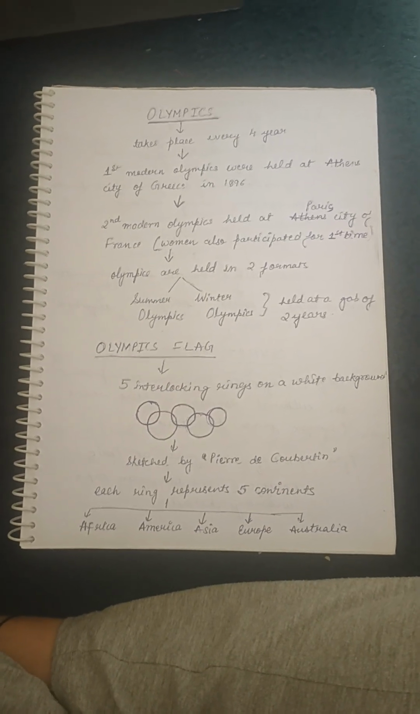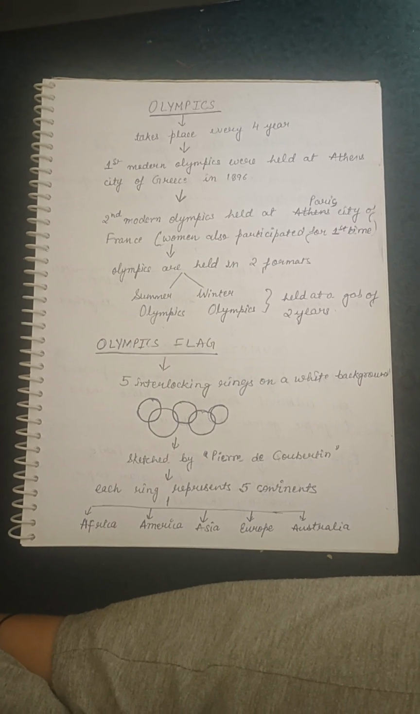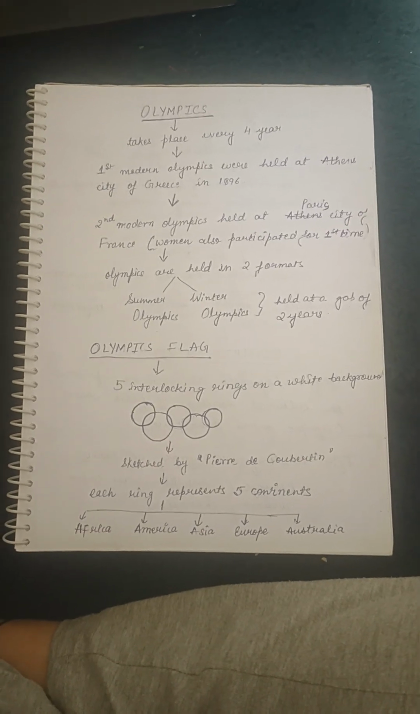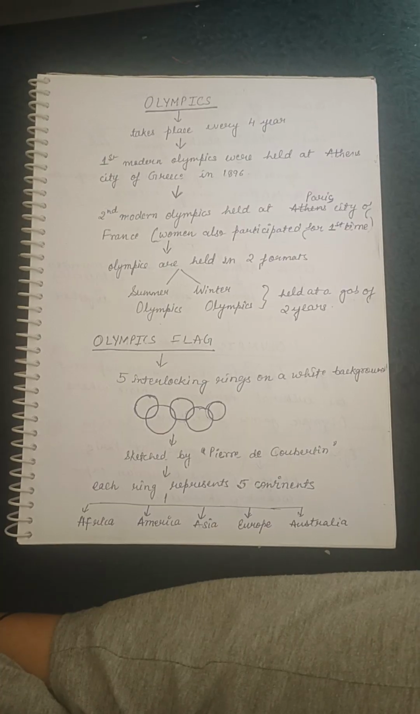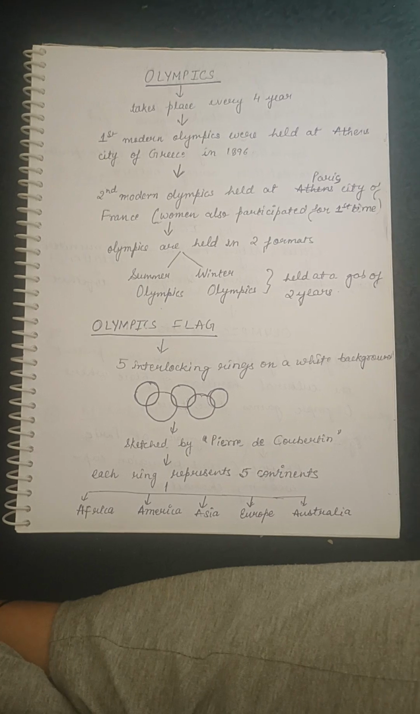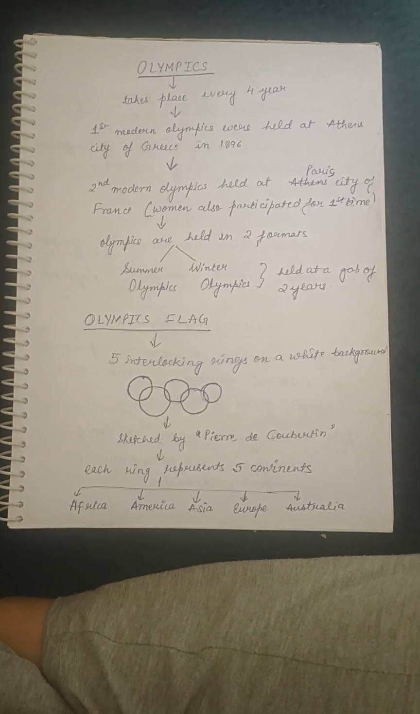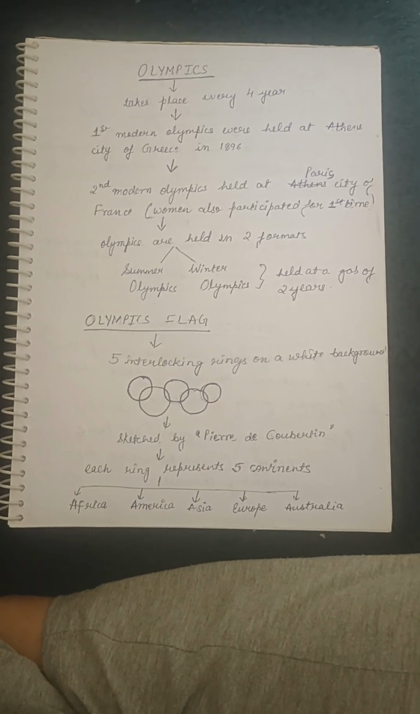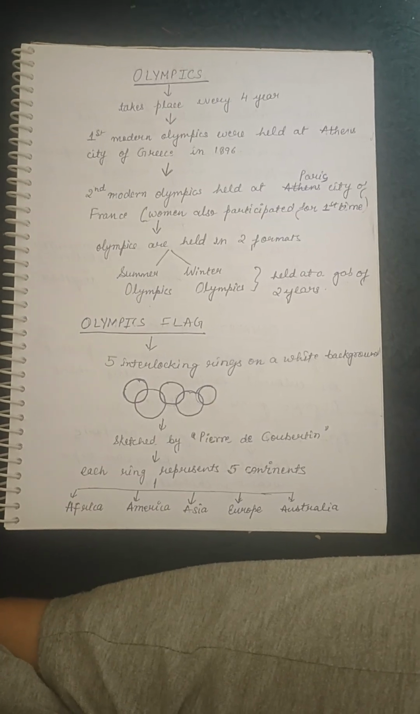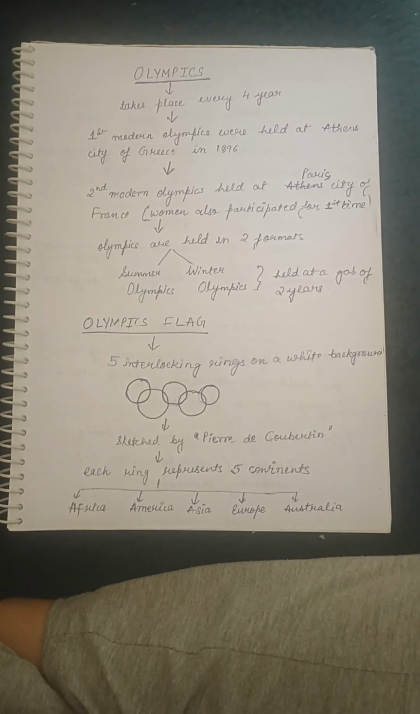Okay. And afterwards, now Olympics are held in two formats. One is Summer Olympics, another one is Winter Olympics, and each of them is held at a gap of 2 years. Maybe some people get confused about what is the gap of 2 years. So it's something like, if this year Summer Olympics is happening, then after 2 years, Winter Olympics will happen. So this is how it is.